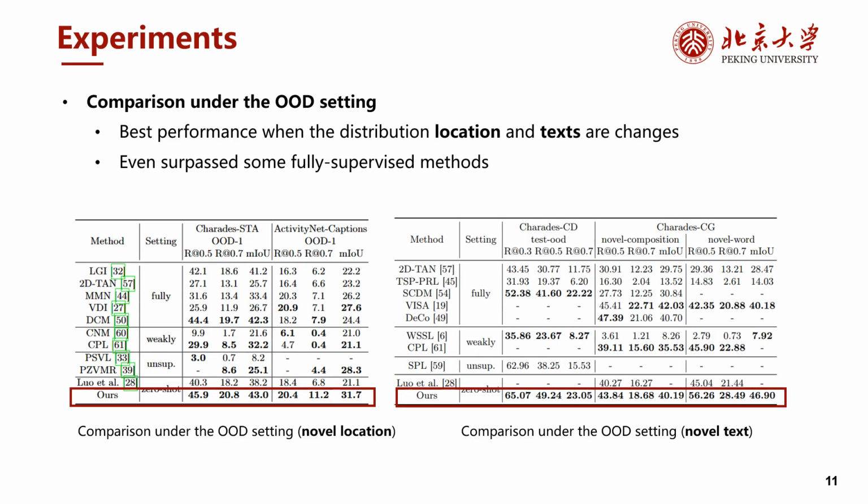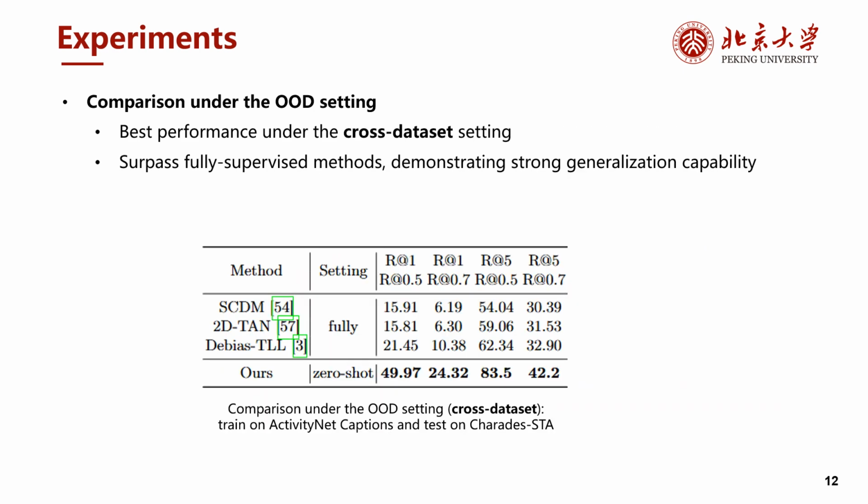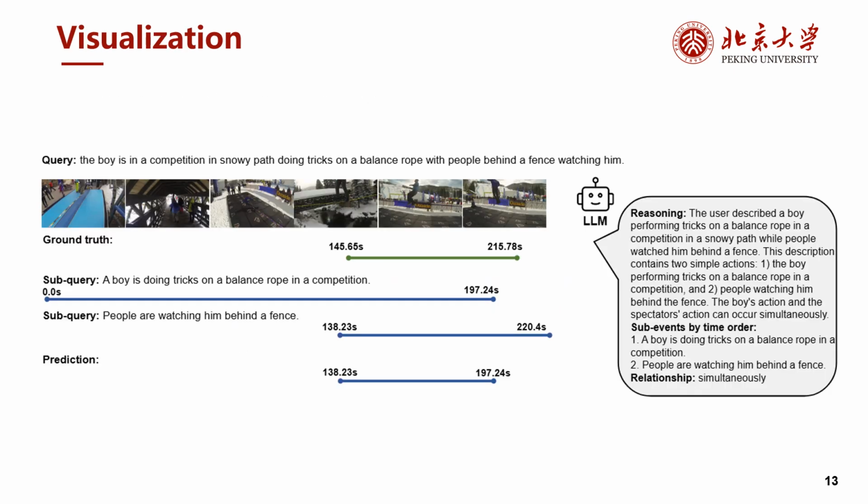Our approach achieves the best performance when the distribution of location and the text are changed, and even surpasses some fully supervised methods. We also surpass fully supervised methods and achieve the best performance on the cross-dataset setting, demonstrating strong generalization ability. Here, we show some visualization of the outputs of the large language model and the localization results of our method.